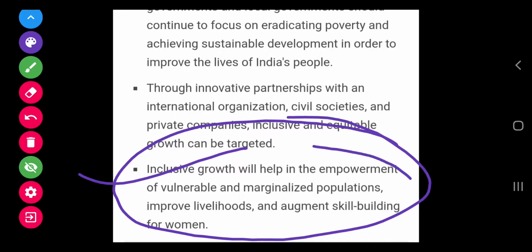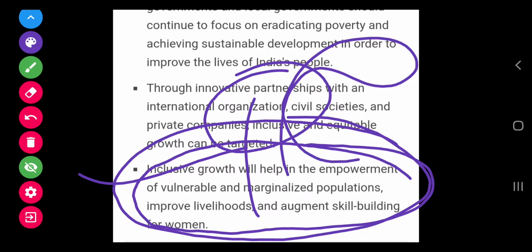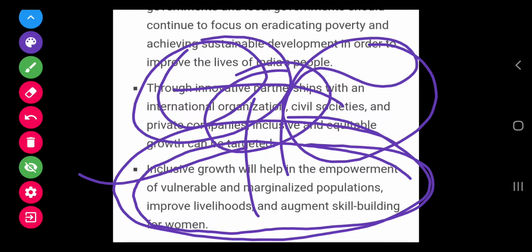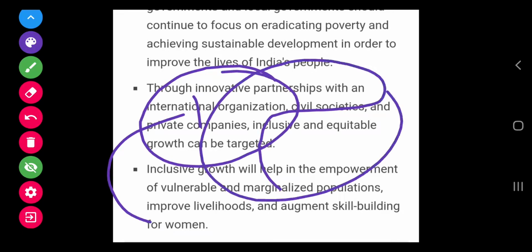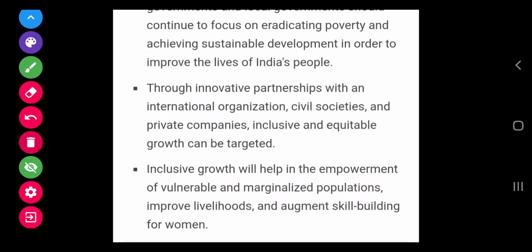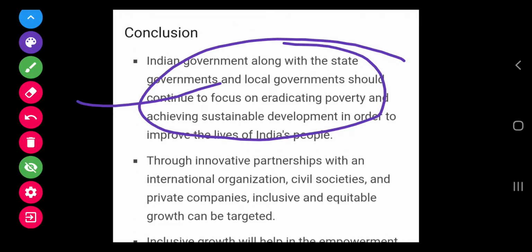And this will also improve the livelihood and it will also augment skill building for women, and women empowerment will also take place. So this inclusive growth must be with the partnership of international organizations, civil societies, NGOs to include inclusive growth, and Indian government along with state government should continue to eradicate poverty and should focus on achieving sustainable development target which is set up by United Nations to achieve by 2030.